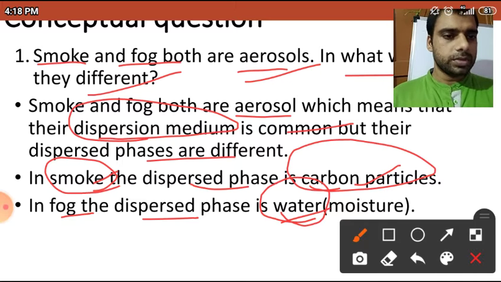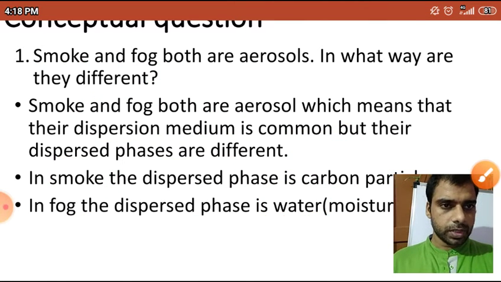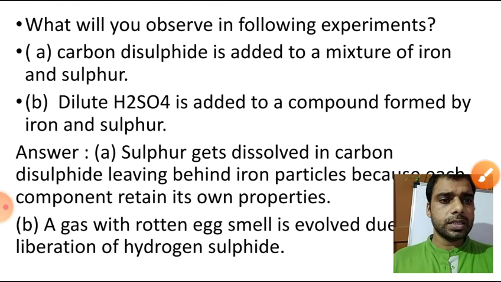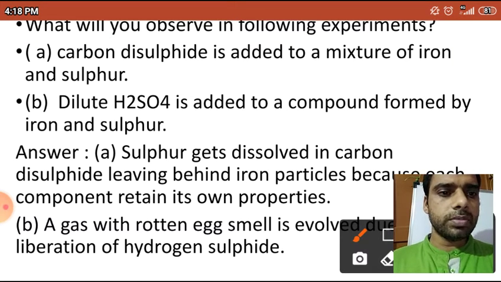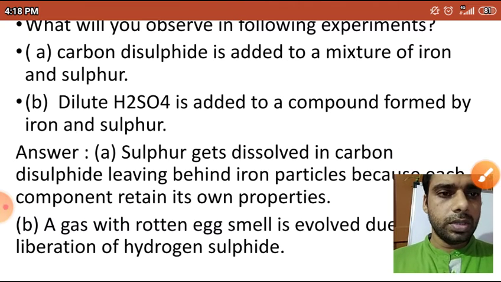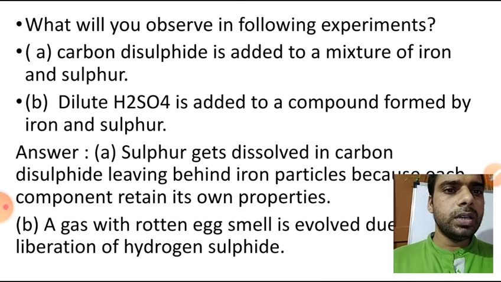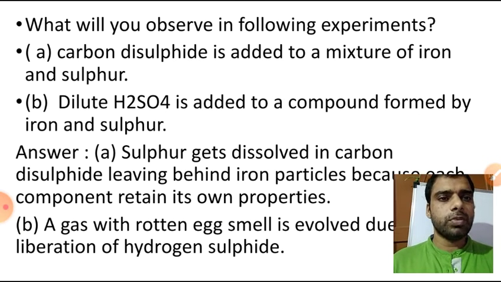Okay, so the next question we will do, and the second question is, what will you observe in the following experiment? One experiment has been given, with an A part and a B part, two parts for the experiment. A part: carbon disulfide is added to a mixture of iron and sulfur.